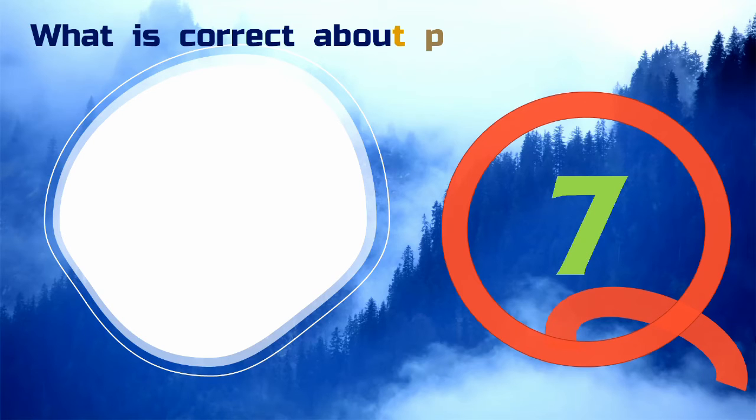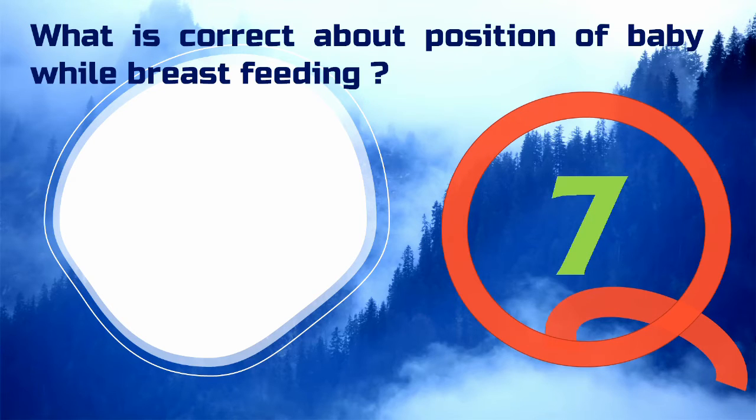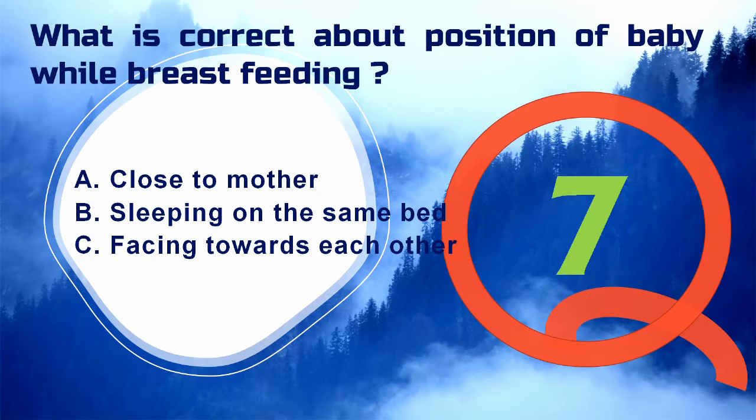What is the correct position of the baby while breastfeeding? Option A, close to mother. Option B, sleeping on the same bed. Option C, facing towards each other. Here the answer is very obvious that the correct position of the baby while breastfeeding is baby close to mother. Let's see the next question.